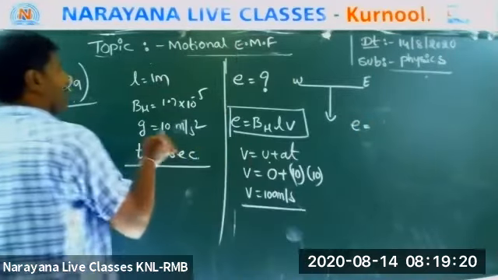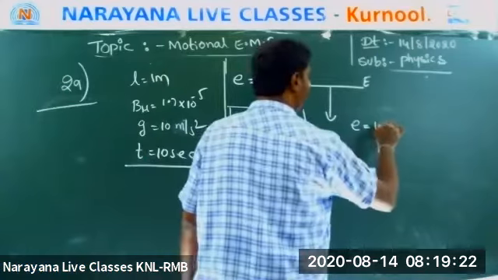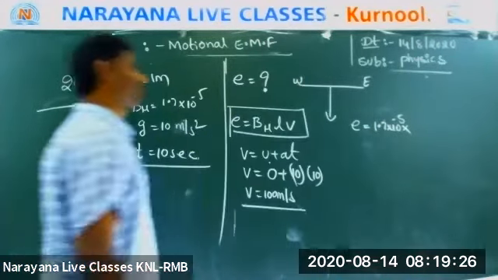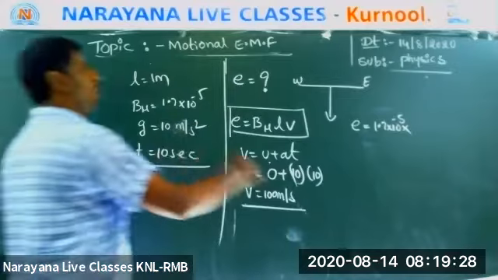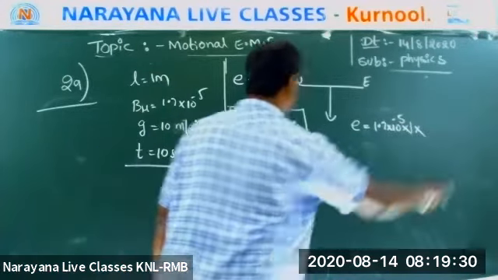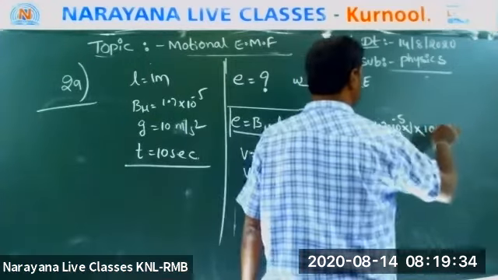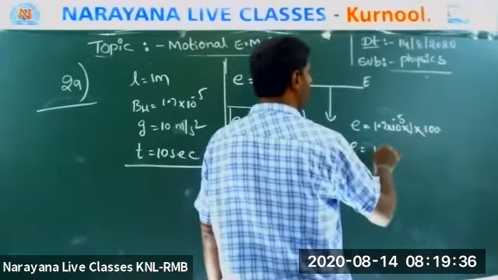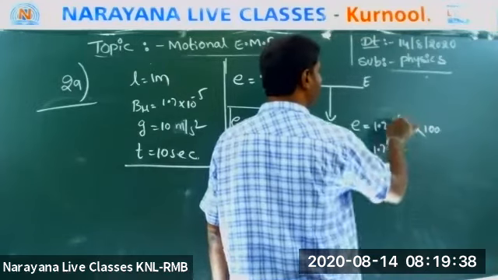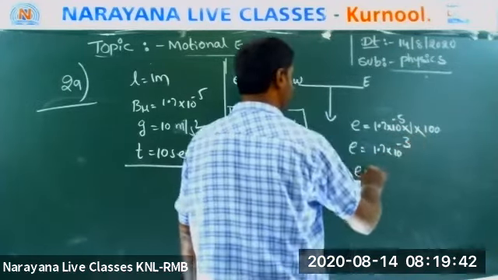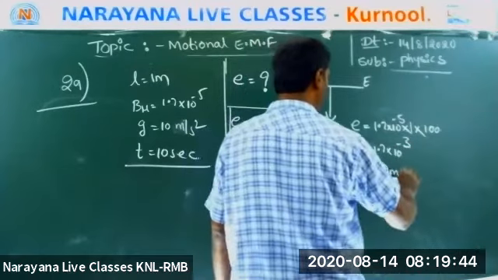Now what is the formula? BHLv. 1.7 into 10 to the power of minus 5, into what is the L? 1 meter. What is the v? 100 meter per second. Then E is equal to 1.7 into 10 to the power of minus 3. So E is equal to 1.7 millivolts.